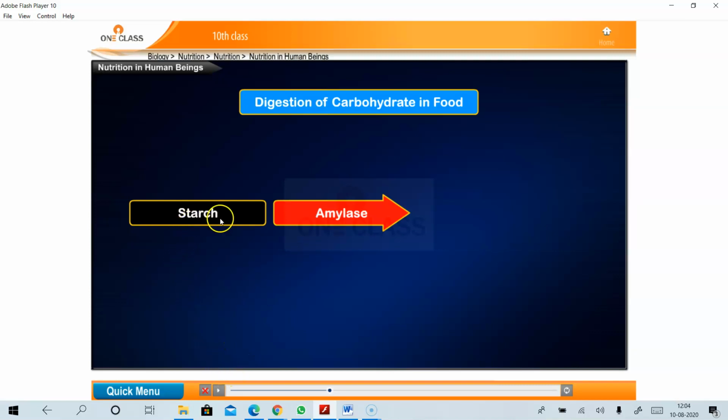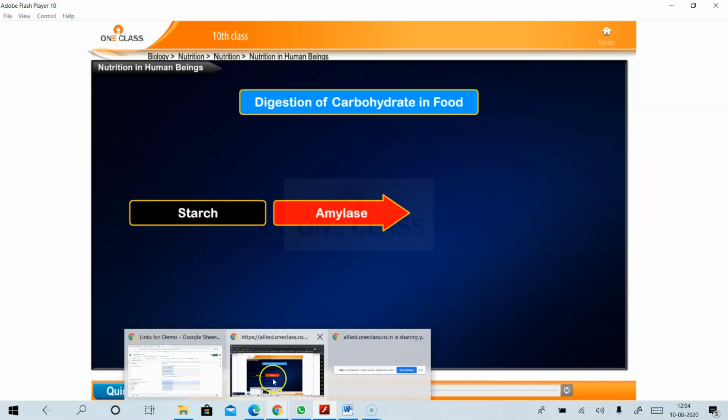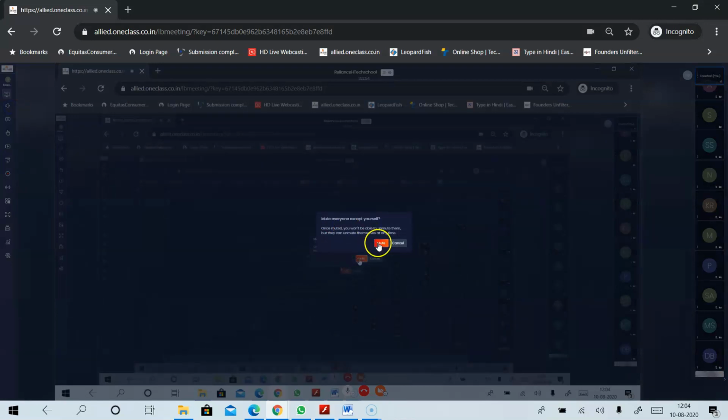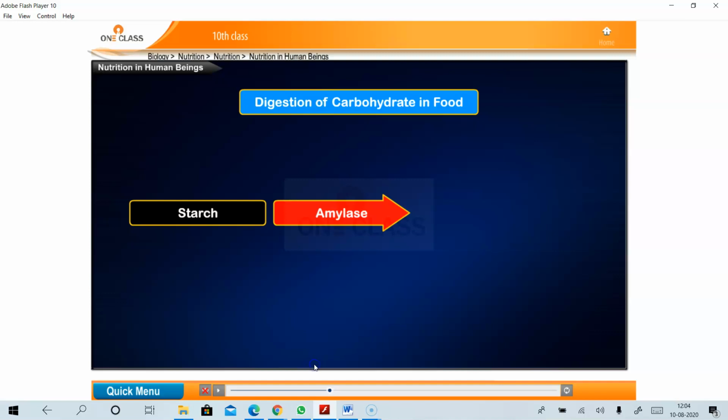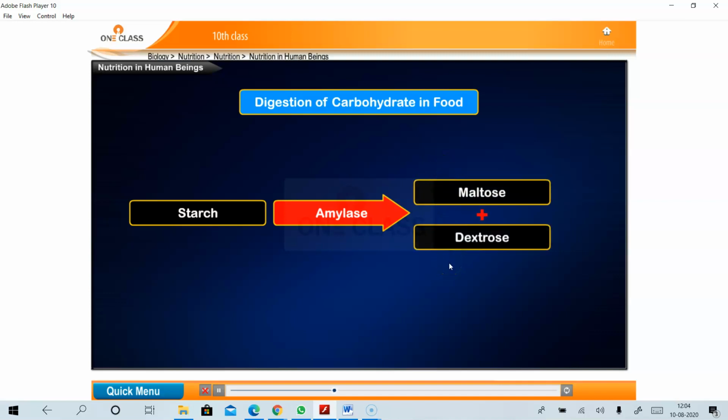It means that starch is digested with the help of an enzyme, amylase. Amylase breaks down the starch into two molecules. What are they? Maltose and dextrose.